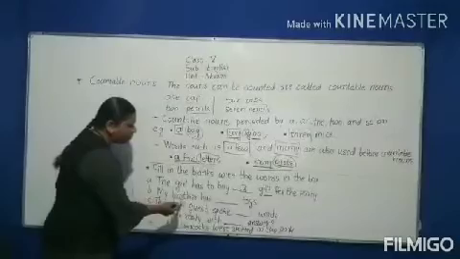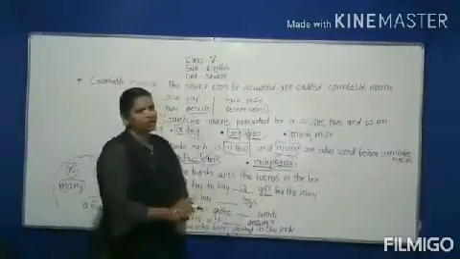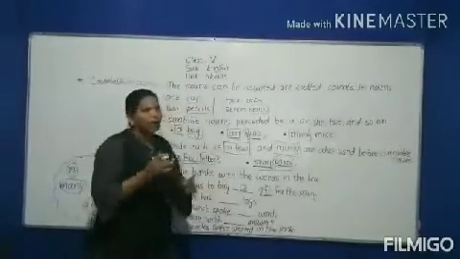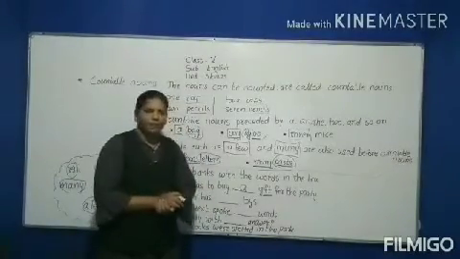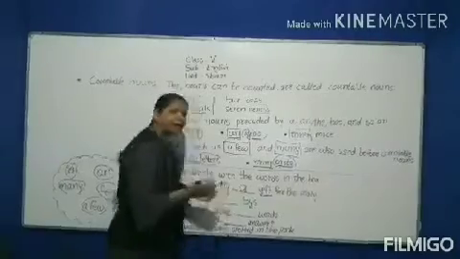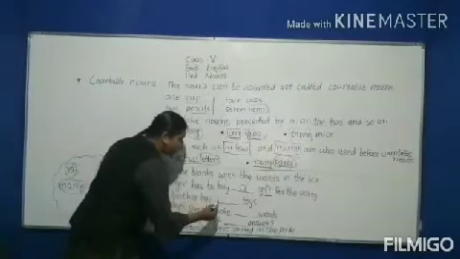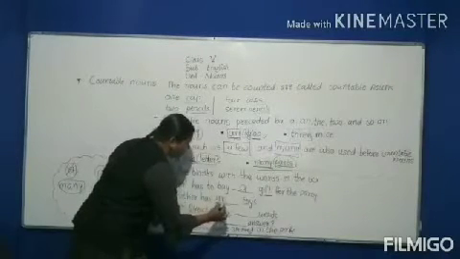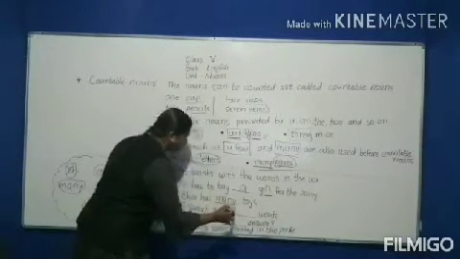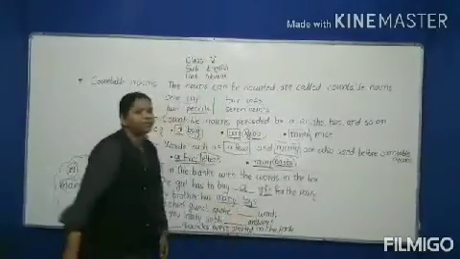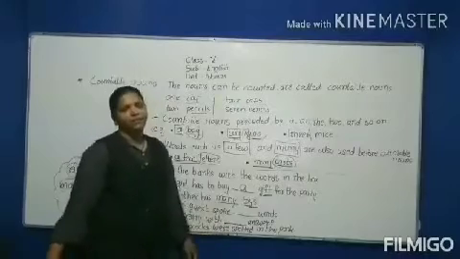Next, see: my brother has dash toys. Here you can write either many or four. If you write either word here, the answer would be correct. Okay. So here I am writing many. My brother has many toys, because toys is plural. So I have used many here. Okay. So we have used this word.